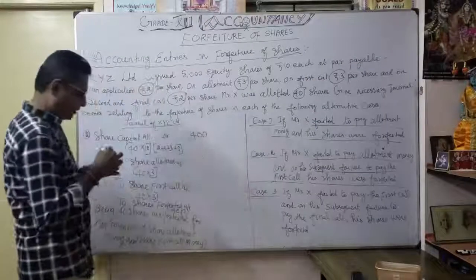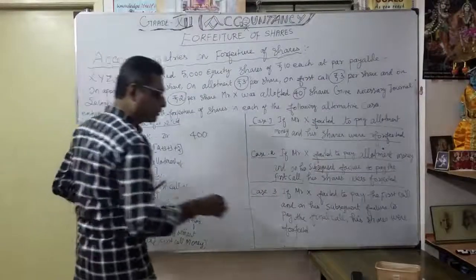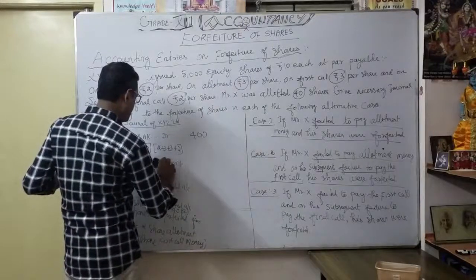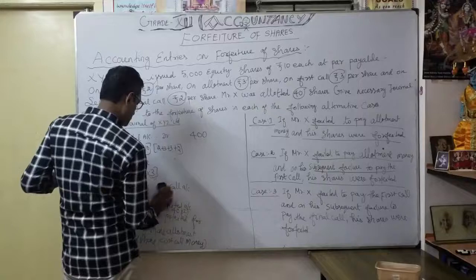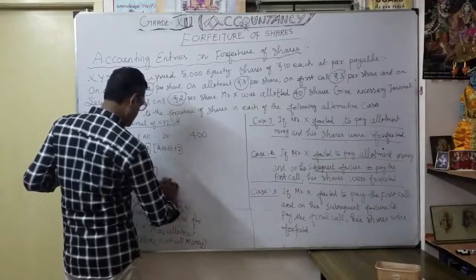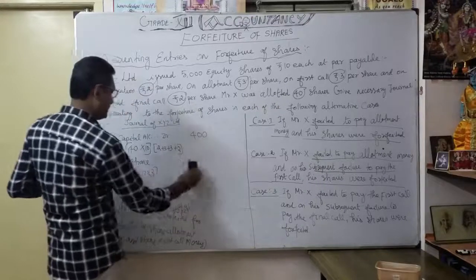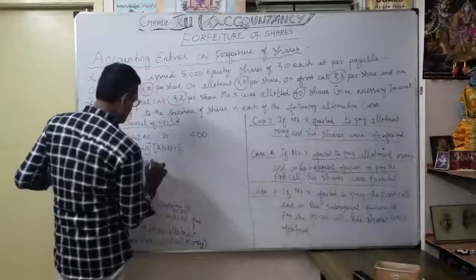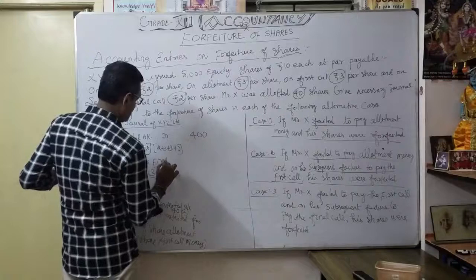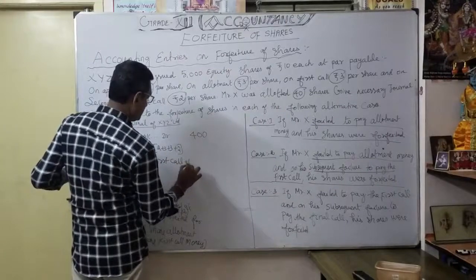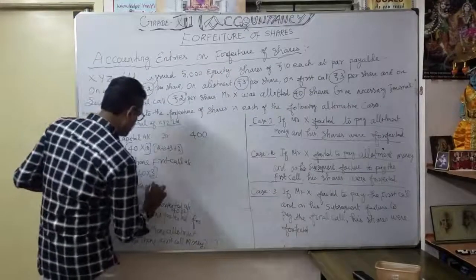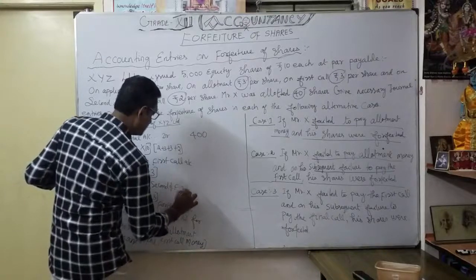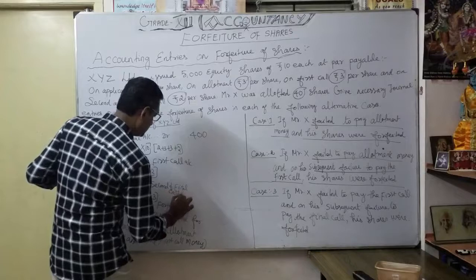Okay. So here share allotment won't come. Here only what will come? Share first call and final call only are default, isn't it? So now see. Share first call account to share second and final call account.